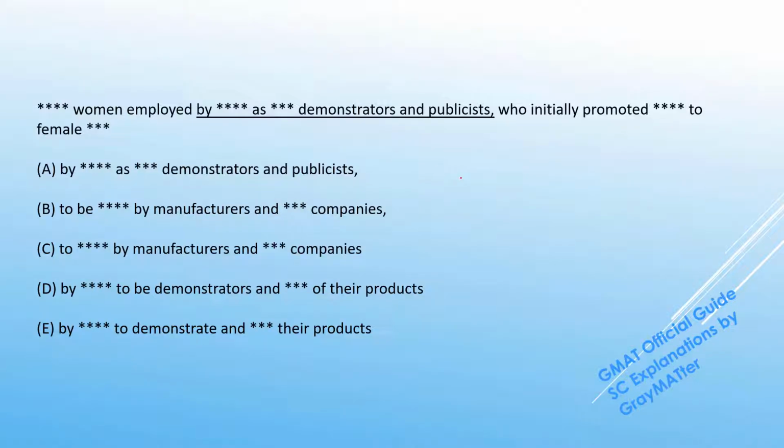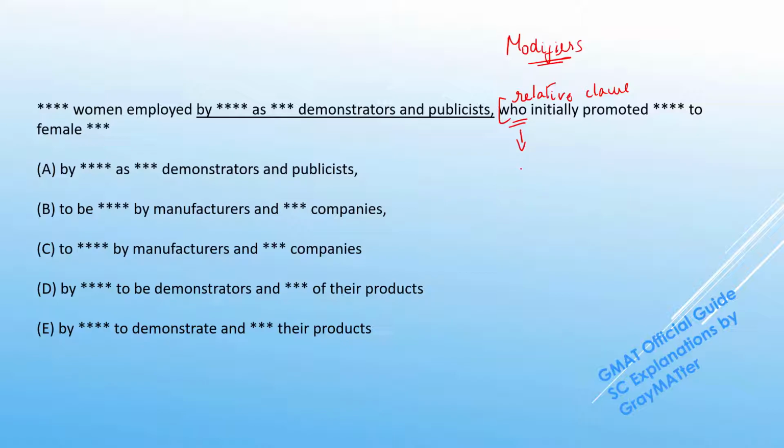The main clue that we have to work with in this question is actually the presence of this relative clause after the underlined portion. It starts with who. Who initially promoted certain things to female consumers? So this becomes a question of modifiers. What is this relative clause actually supposed to modify?